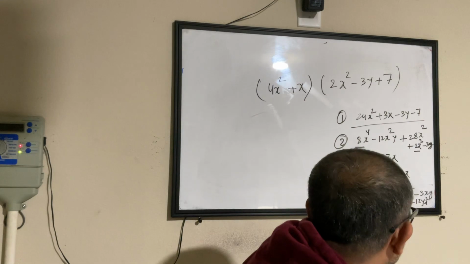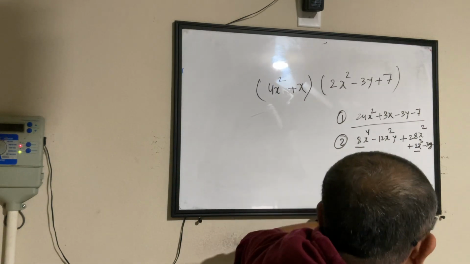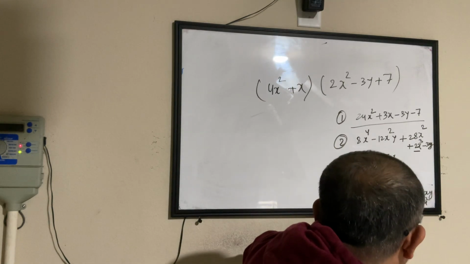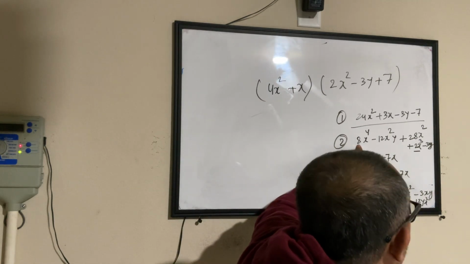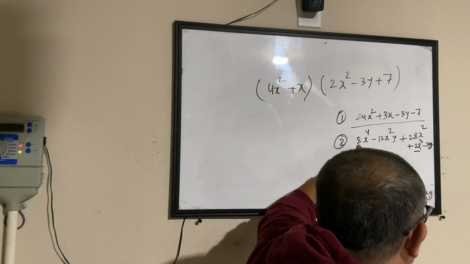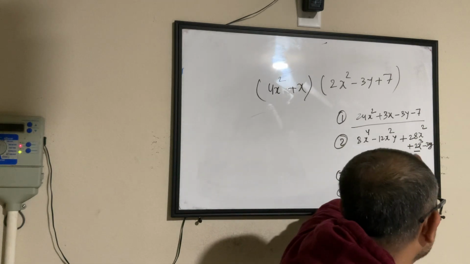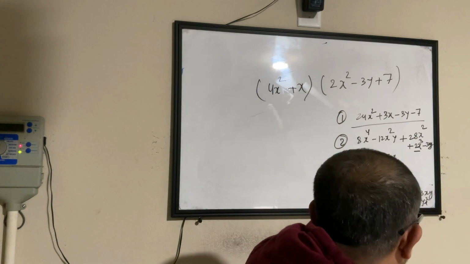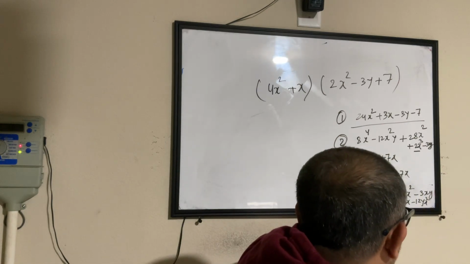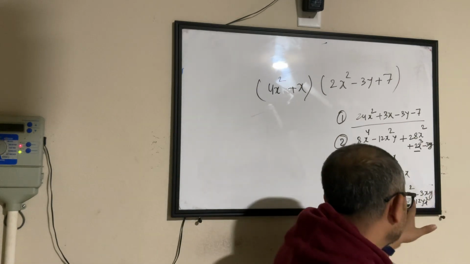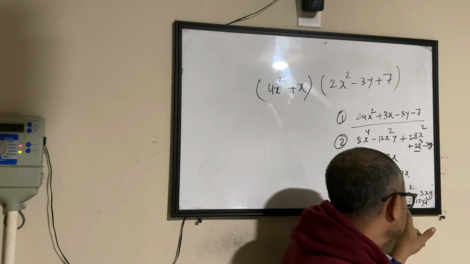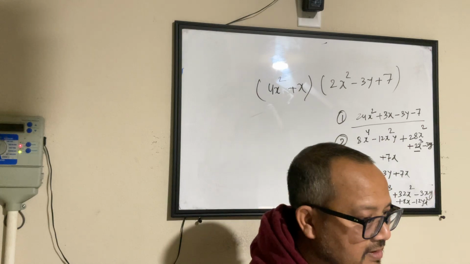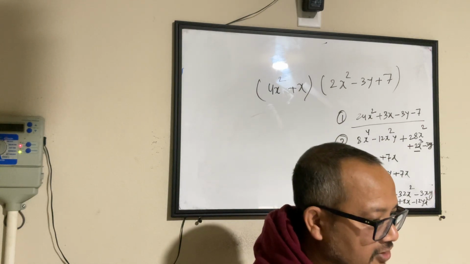Okay. So 8x to the power of 4, there are two options, okay? One that I got from Vishal, and another one I got from Sri. Vishal's answer is 8x to the power of 4 minus 12x square y plus 28x square plus 22x cube minus 3xy. And Sri's answer was 8x to the power of 4 plus 2x cube plus 32x square minus 3xy plus 8x minus 12y square. But actually, let me just check my answer then. Let me just check for my record.